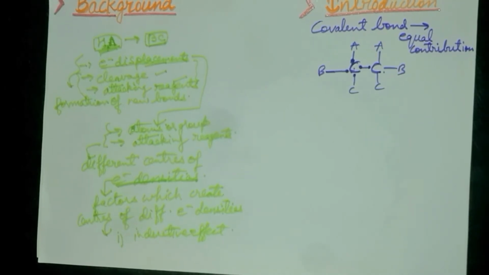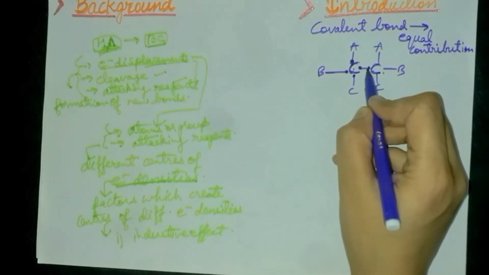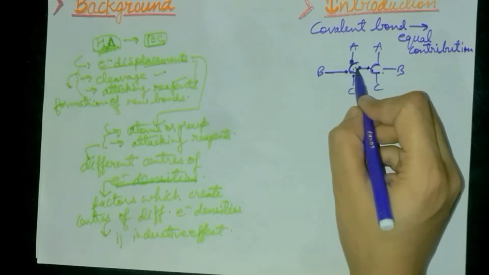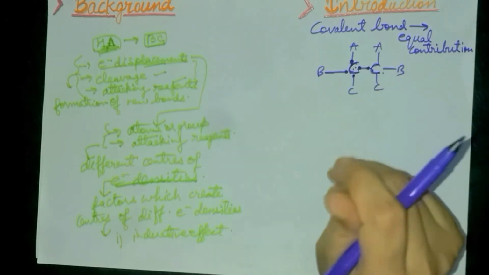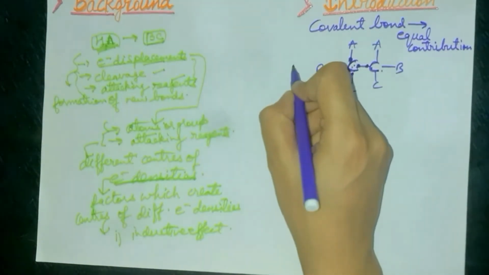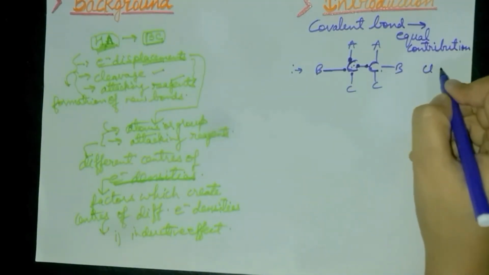So here you can see that this carbon-carbon covalent bond has 2 electrons, that means equal contribution of electrons by the 2 atoms. Similar is the case if you take a Cl2 molecule.